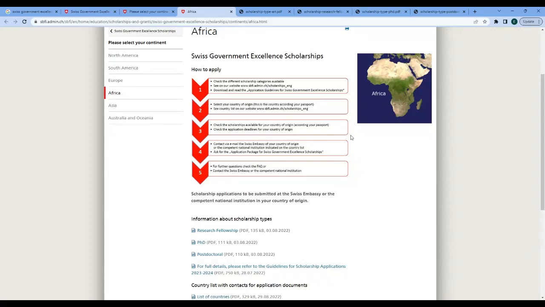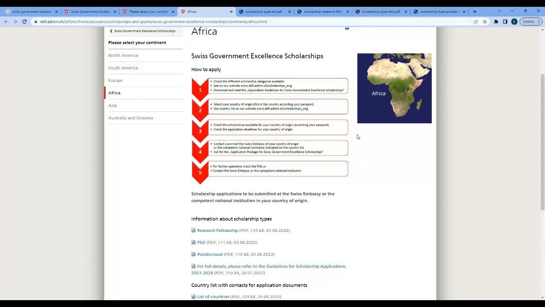And then, based on the country list on their site, you are able to check the scholarships available for your country of origin. In case you are not sure, for example, as an art student, if there is a reciprocity agreement, that's a strong word, reciprocity agreement between your country and Switzerland on art scholarships, then you just come straight here and see whether your country is listed under the art scholarships.